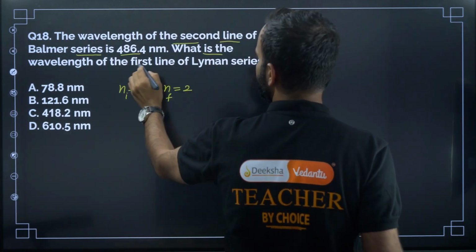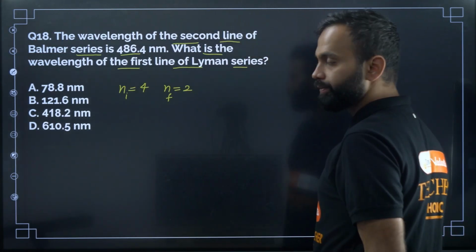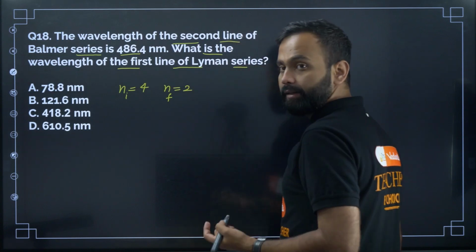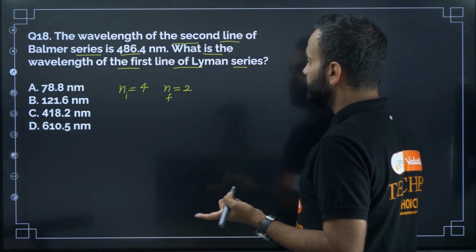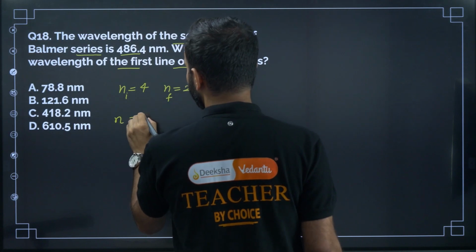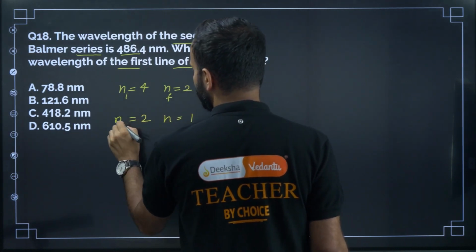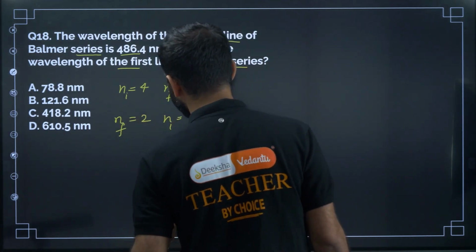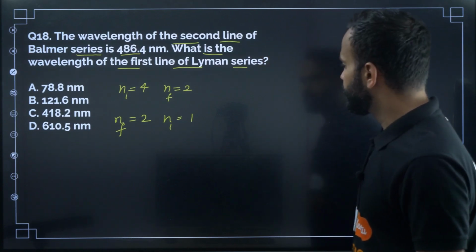We get the first line in Lyman series when the electron makes a transition from n equal to 2 to n equal to 1.